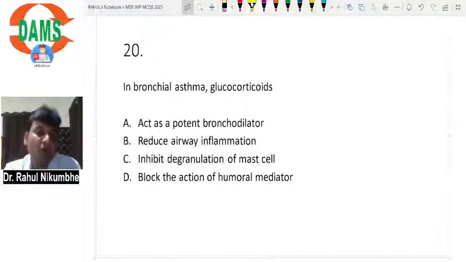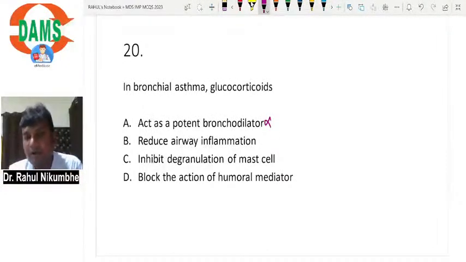Then, in bronchial asthma, do glucocorticoids act as a potent bronchodilator? No, they will not act as a bronchodilator. Do they reduce airway inflammation? Yes. Steroids inhibit our immune system, they decrease the inflammation. So B is the correct answer. They are not related to degranulation of mast cells. Block the action of humoral mediators? No, it is not the correct answer.